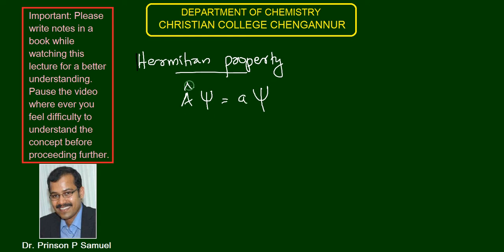For example, if you are using the momentum operator here, what you are getting here will be the value of the momentum. If you are using the total energy operator here, what you are getting here will be the total energy. So the eigenvalue will correspond to the physical quantity for which we use the operator.